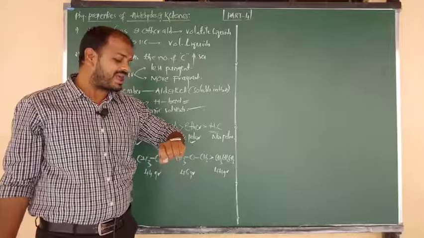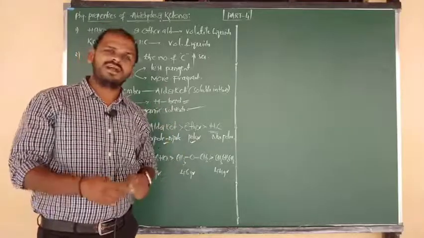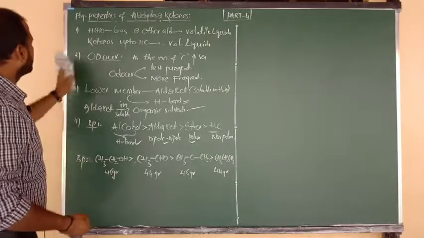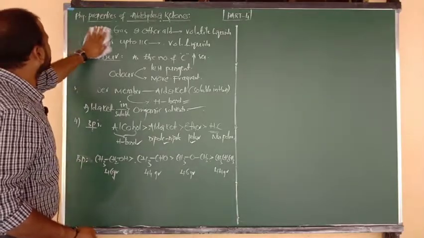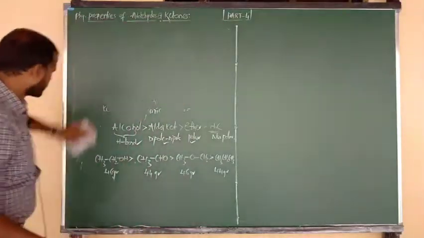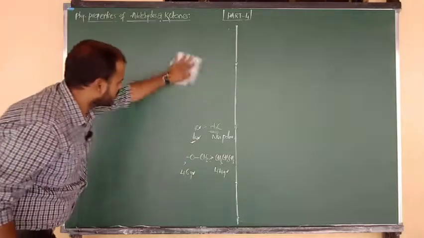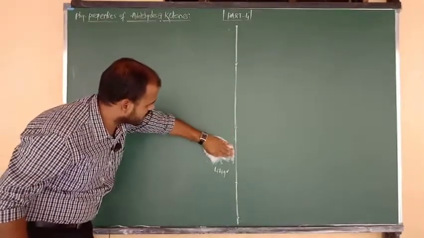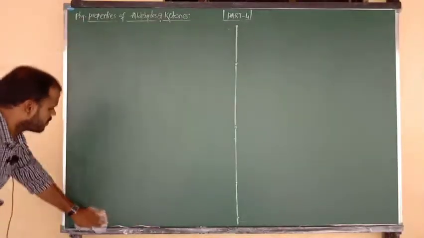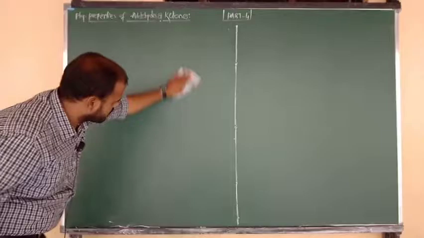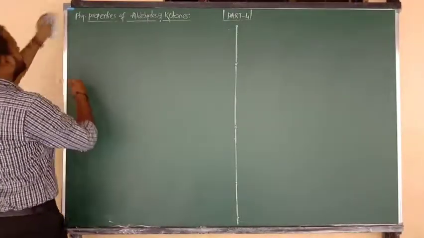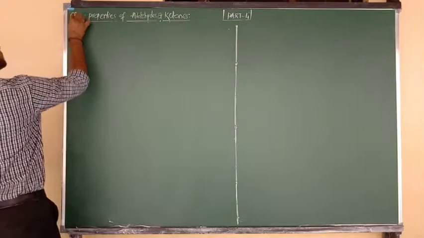Now I am going to enter into the chemical properties of aldehydes and ketones. Which properties are we going to discuss now beta?